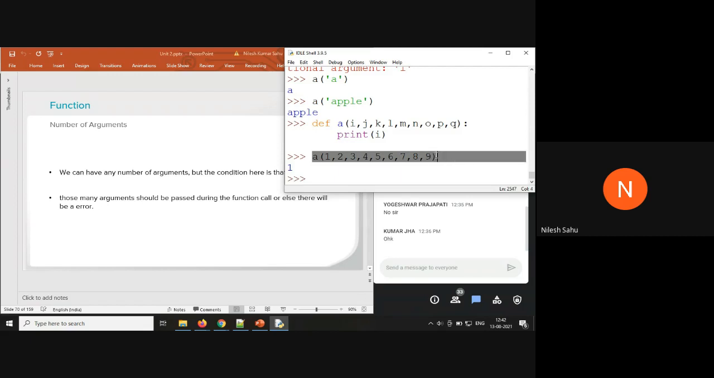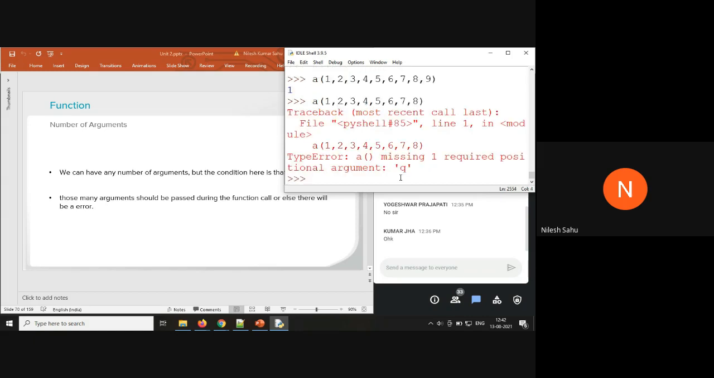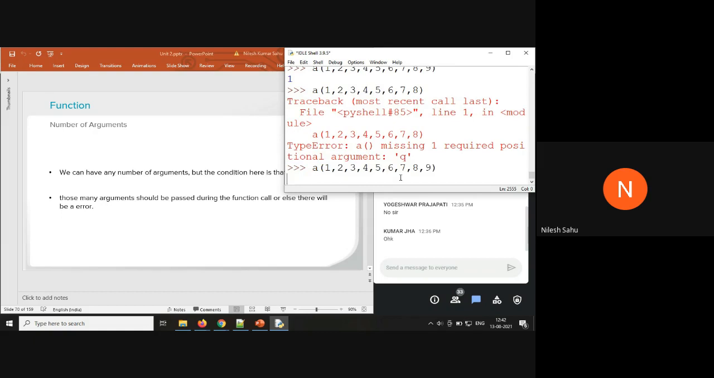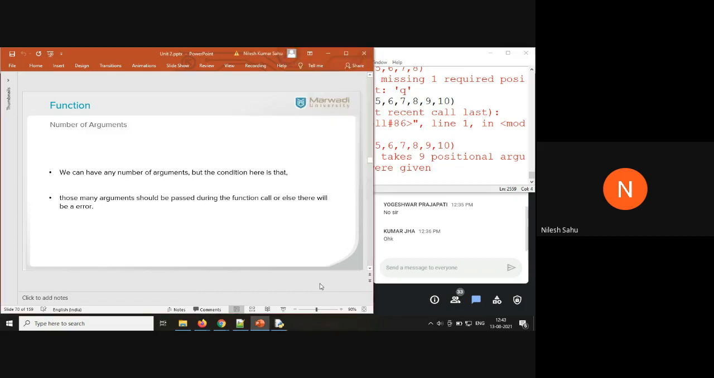If by mistake I forget to pass one value here, let me show you. If I forget to pass one value, it is going to raise an error. And if I pass one extra value, again it is going to raise an error. So keep in mind while defining the function that if you have 5 arguments in the function definition, 5 values have to be passed while calling the function.